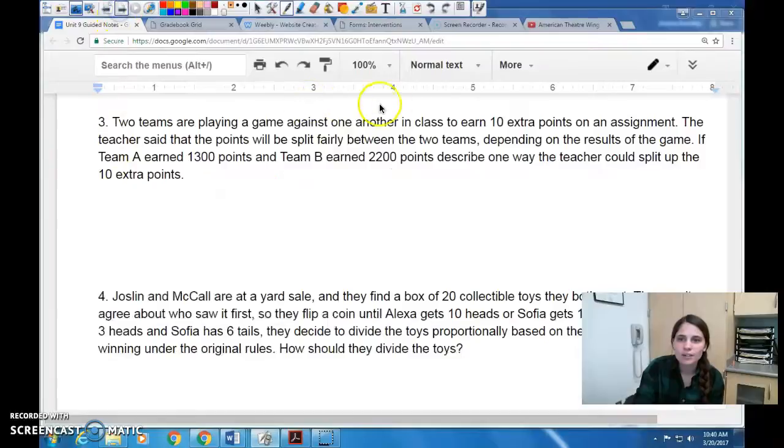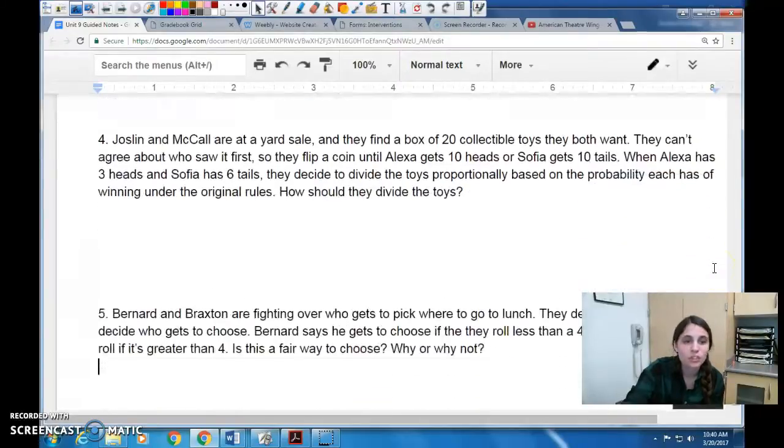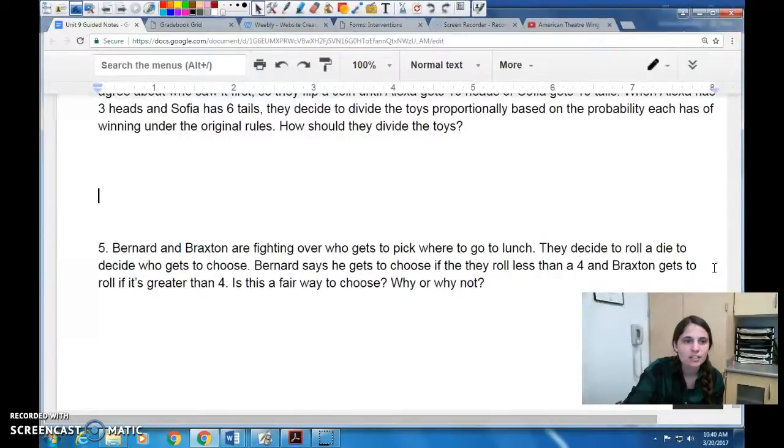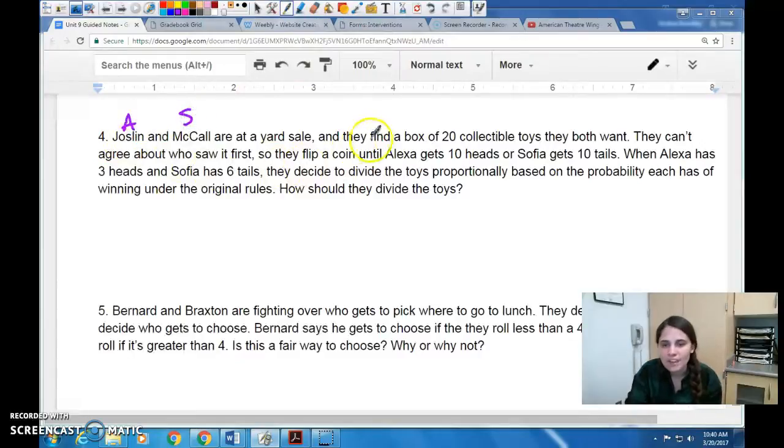Number 4, of course, has a typo because I have a tendency for typos. So it starts with Jocelyn and McCall, and then in the middle of the question goes to Alexa and Sophia. So we'll just start with Alexa and Sophia. So we have Alexa and Sophia are at a yard sale. So let's make this Alexa and Sophia. And they find a box of 20 collectible toys they both want.